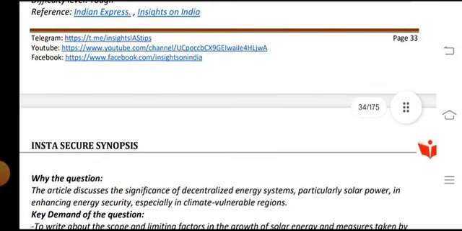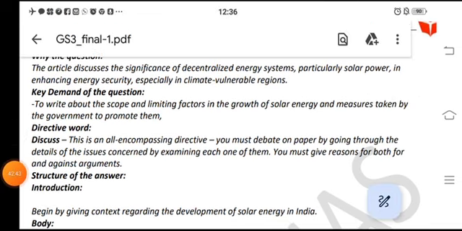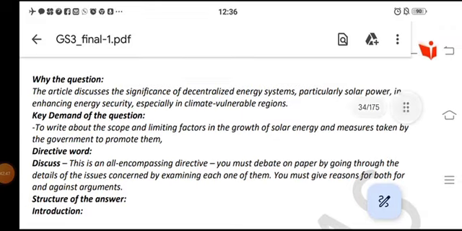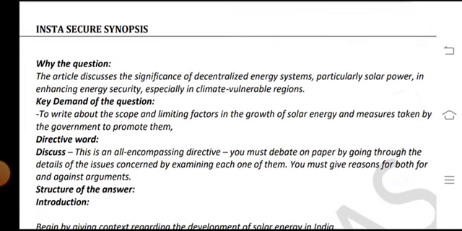Indian Express insight on why this question. The article discusses the significance of a decentralized energy system, particularly solar energy, in enhancing energy security, especially in climate vulnerable regions.